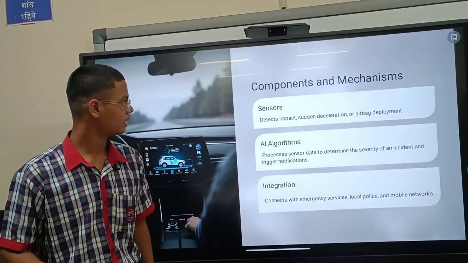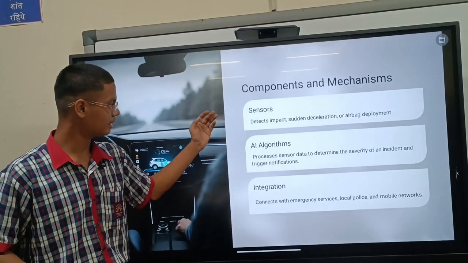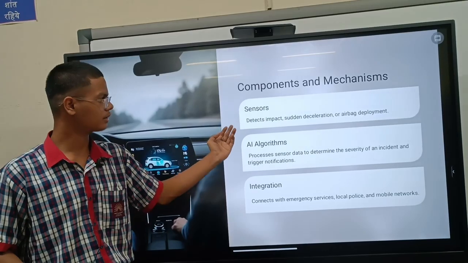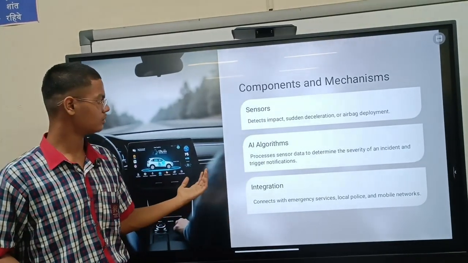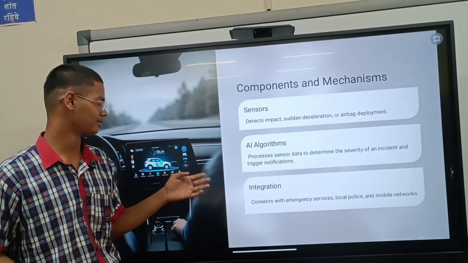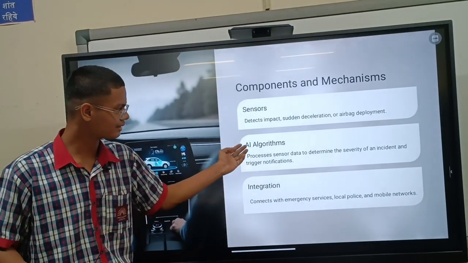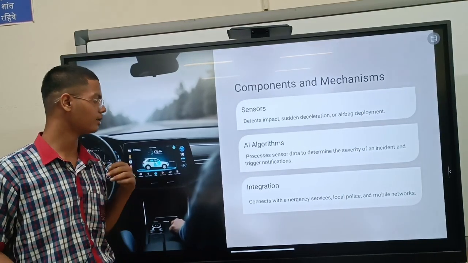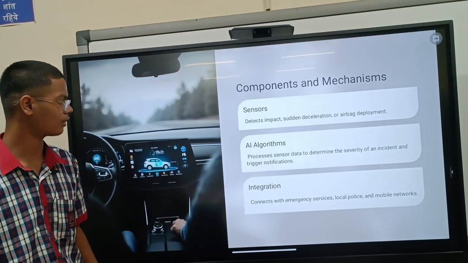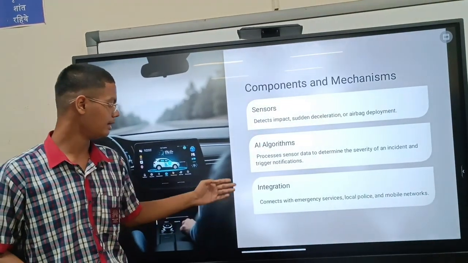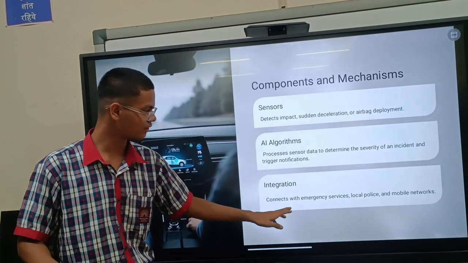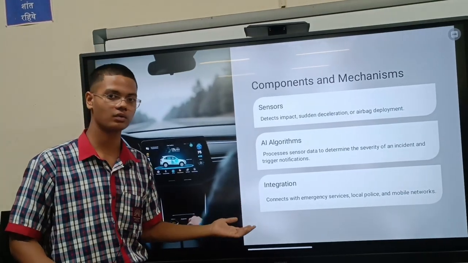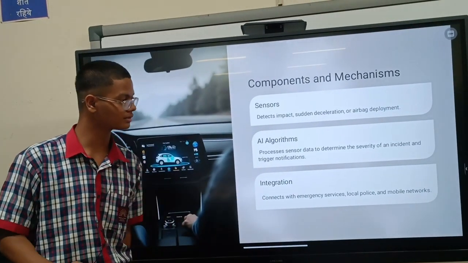Components and mechanisms, as I already told you, there are sensors, AI algorithms, and integration. Sensors usually detect impact, sudden deceleration, or airbag deployment, usually to know if you are really in an accident. And AI algorithms process sensor data to determine the severity of an incident and trigger notifications. This usually tells how severe the accident was. Integration connects with emergency services, local police, and mobile networks. Now let's move on to the next slide.